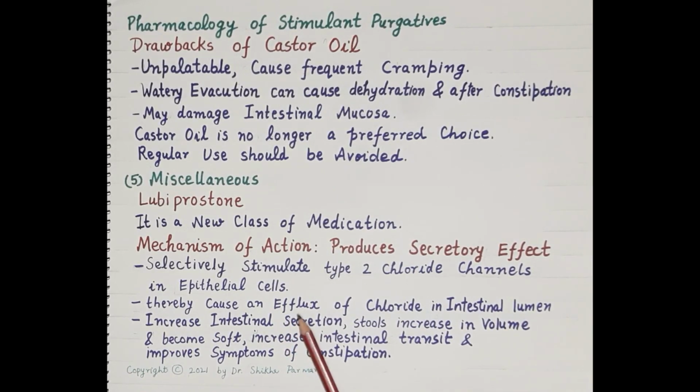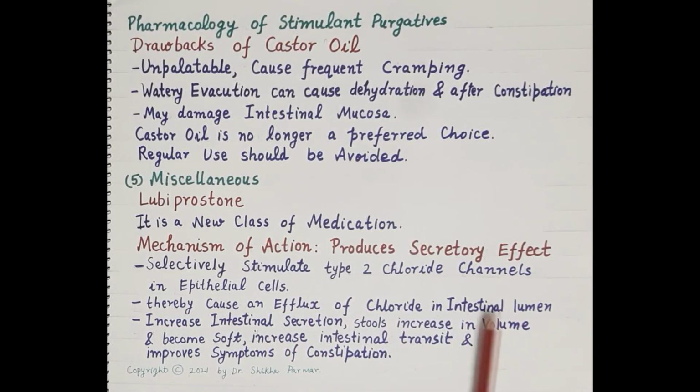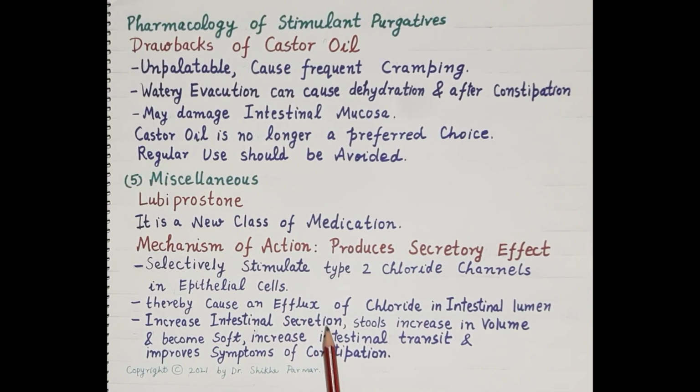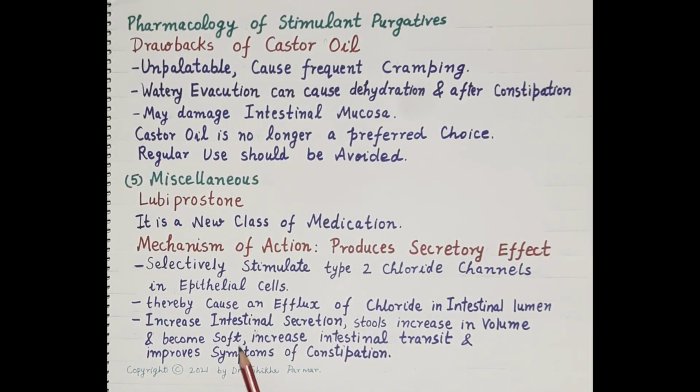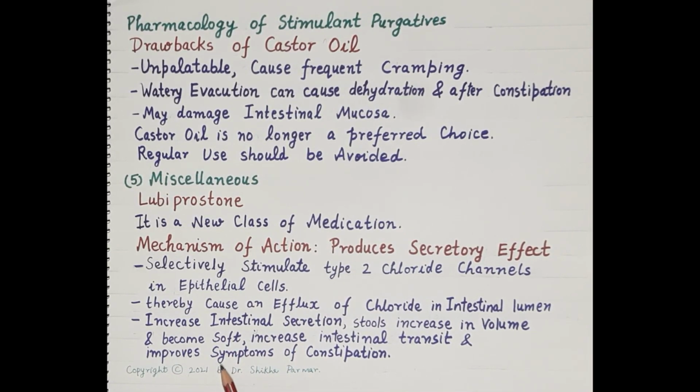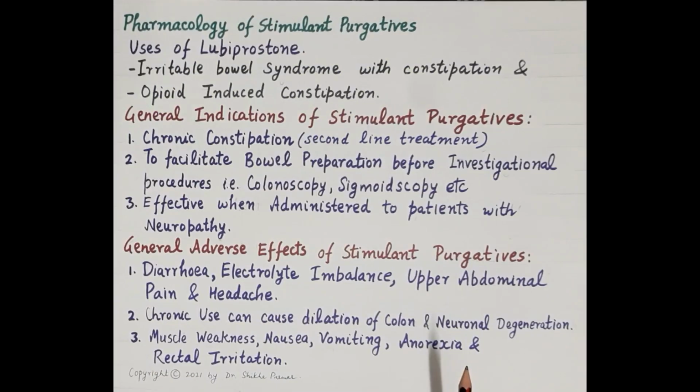That means it causes secretion of chloride ions in the intestinal lumen, and increased intestinal secretion. Because of the increase in intestinal secretion, stools get hydrated, they increase in volume, they become soft, there is increase in the intestinal transit, and this improves symptoms of constipation.